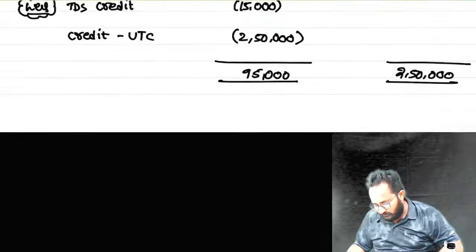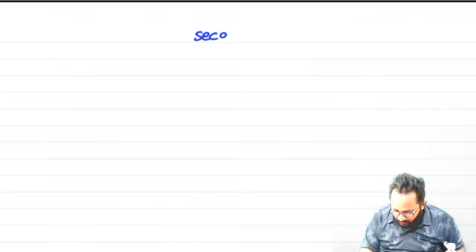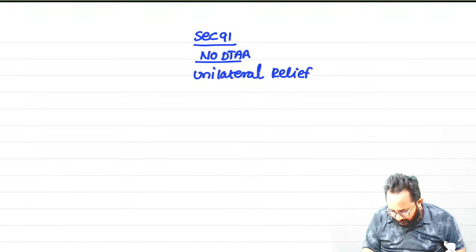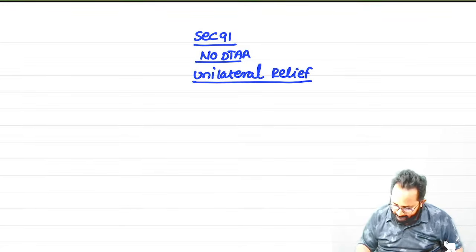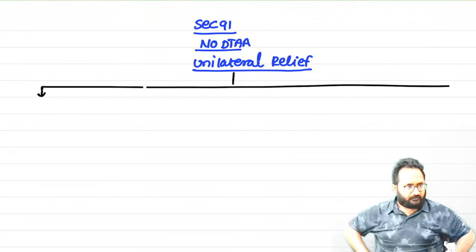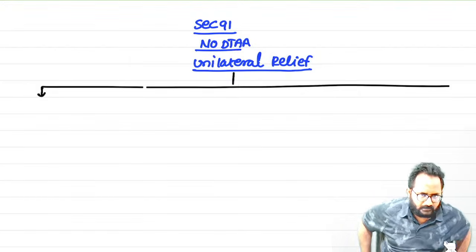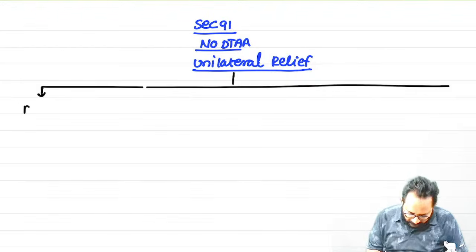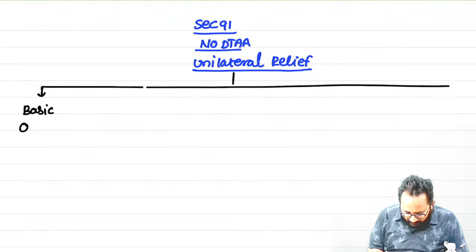We have more questions also on section 91. What is that? If there is no DTAA, how are we going to provide the unilateral relief? First, basic questions will be there. I am giving the types of questions we have. Basic questions, anyone can do these questions.